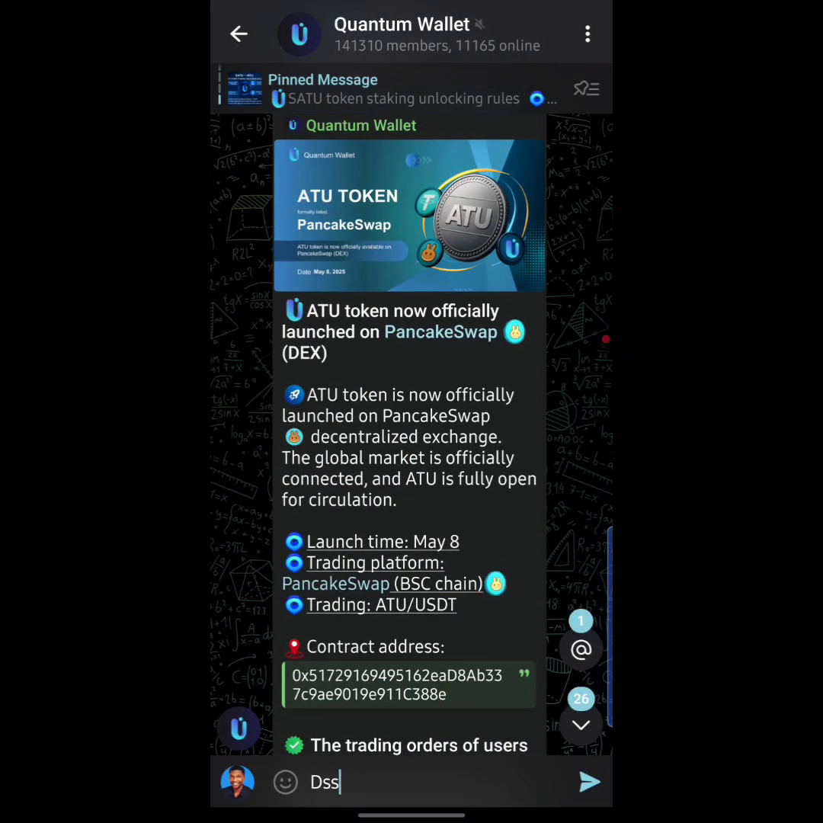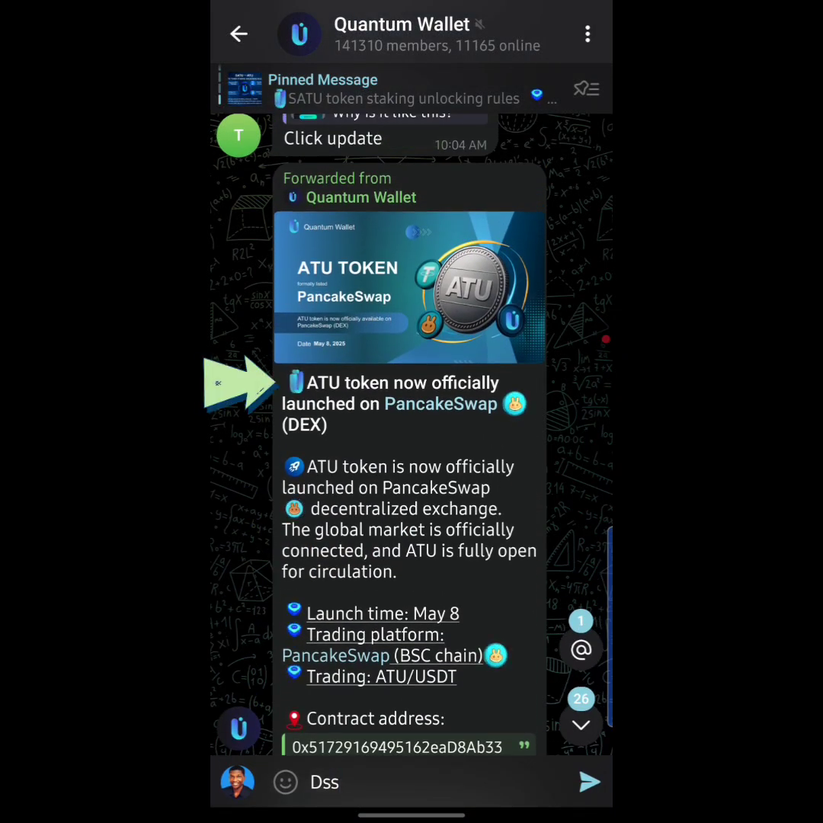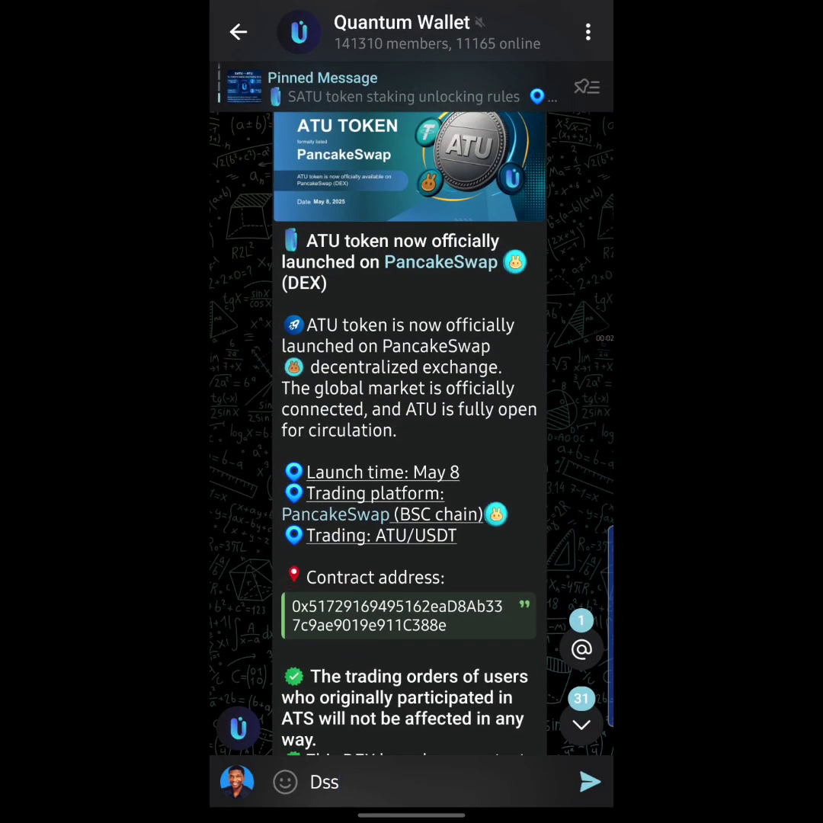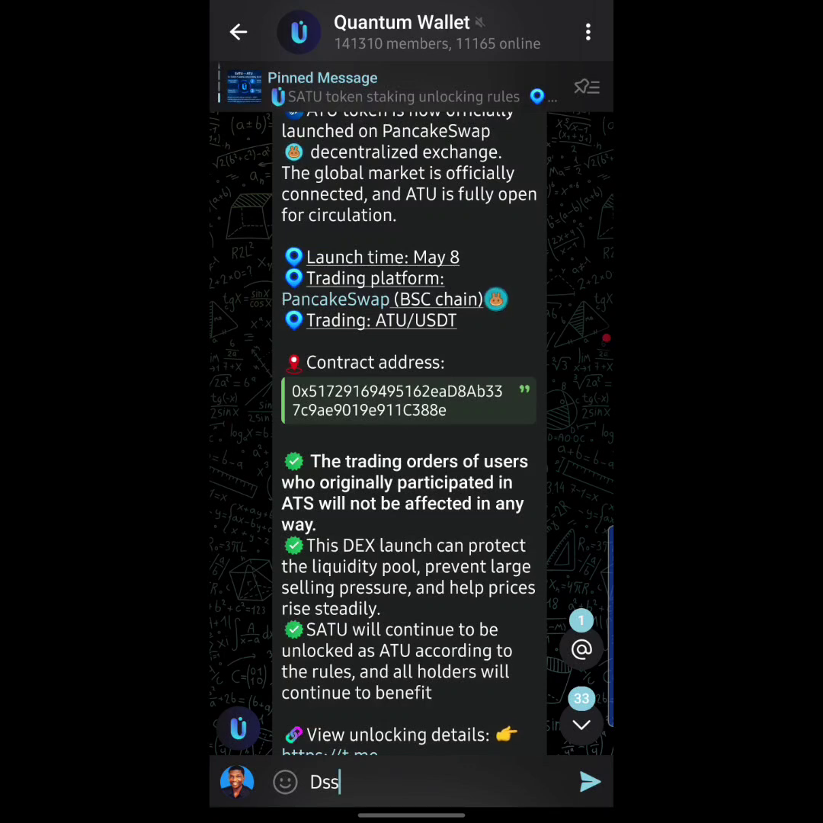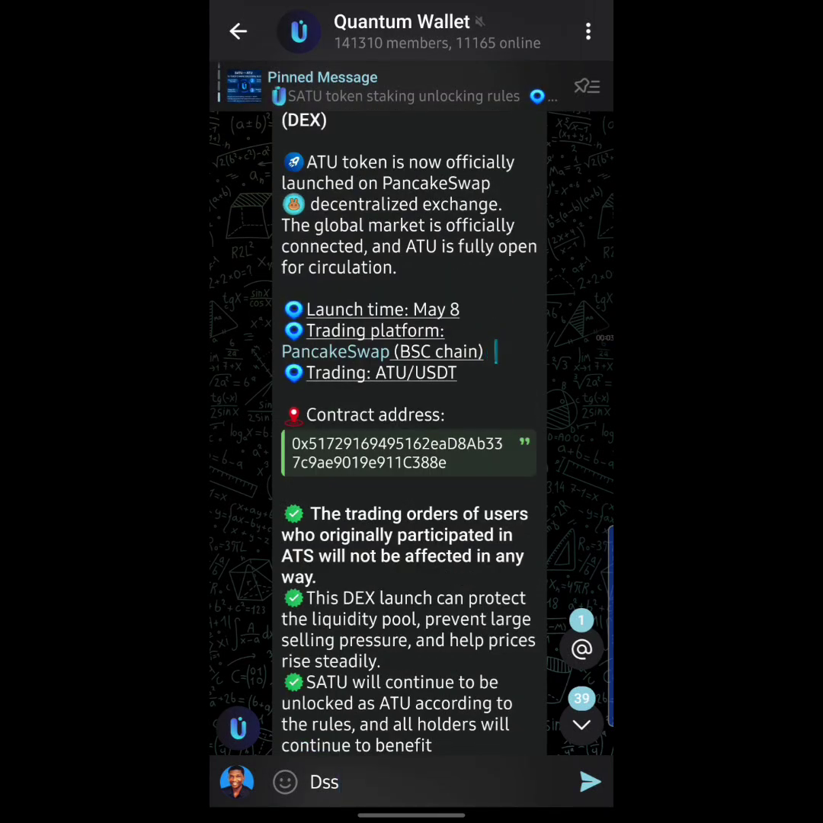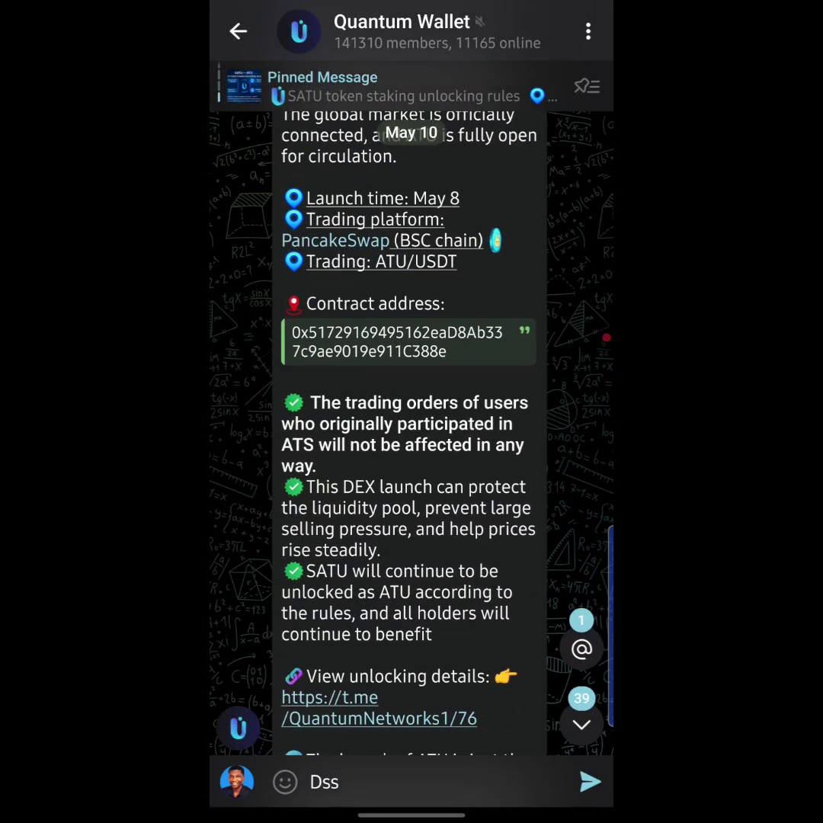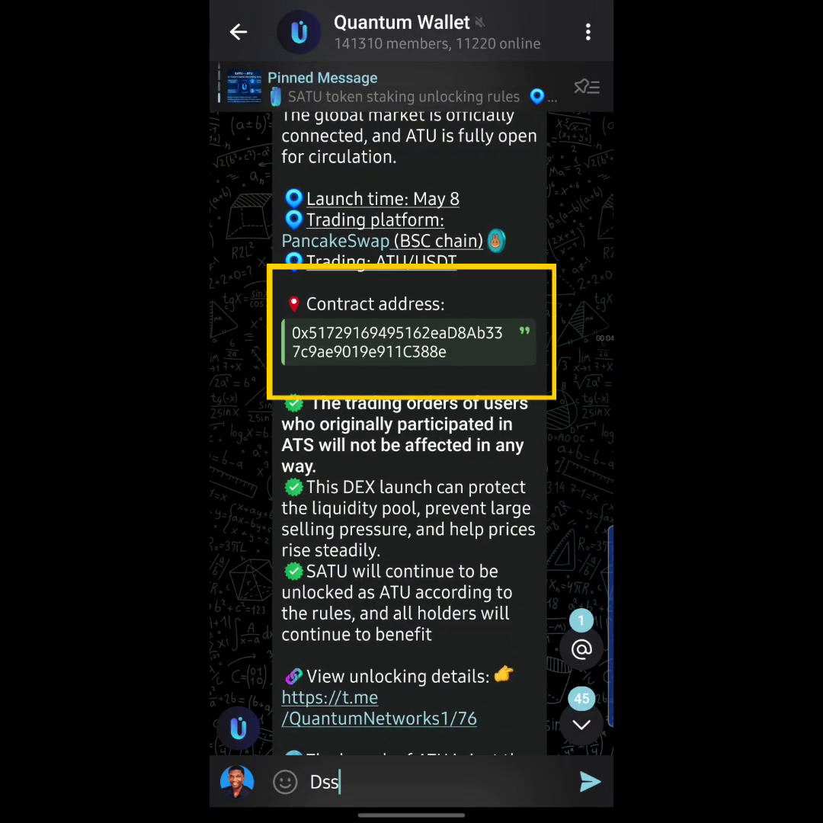So the reason why we're here is because, as you can see up here, it says ATU token now officially launched on PancakeSwap. Okay, and down here it says decentralized exchange. The global market is now officially connected and ATU is fully open for circulation. Okay, so down below here it says the launch time was May 8th, and over here it says that the trading platform is PancakeSwap and it's under the BSC chain, as you can see right here. Okay, so down below here is the contract address of the ATU token.